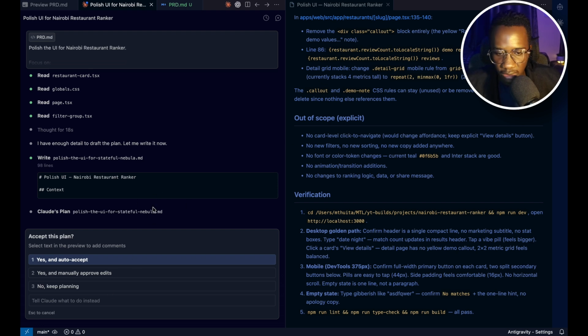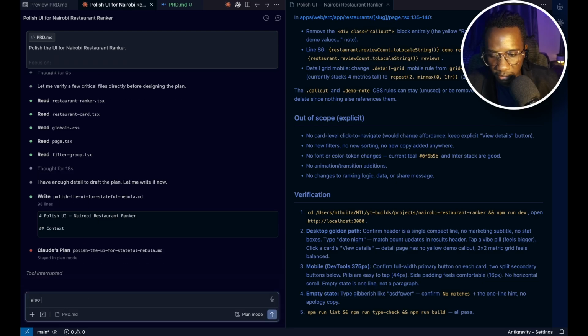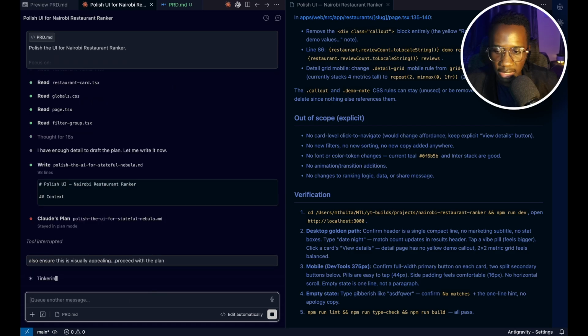Maybe what I can also do is just hit escape there and just specify, also ensure this is visually appealing. So I know that's very vague, but I found that it does a really good job whenever you specify such things. Then we can move it from plan mode to execute mode and hit enter.